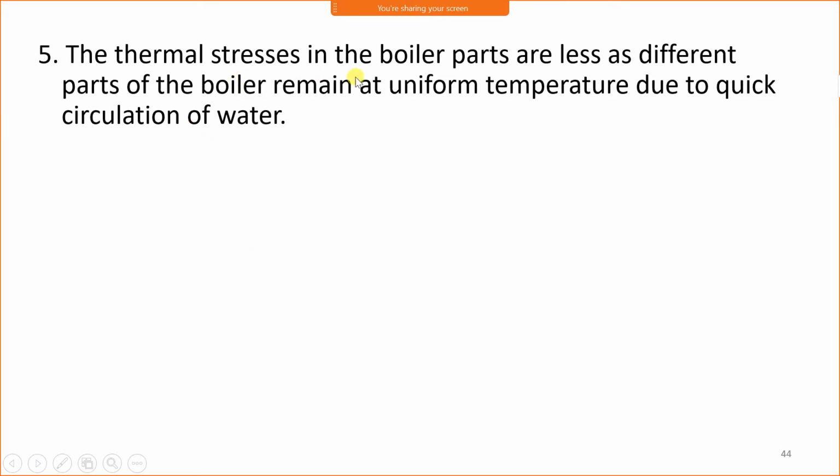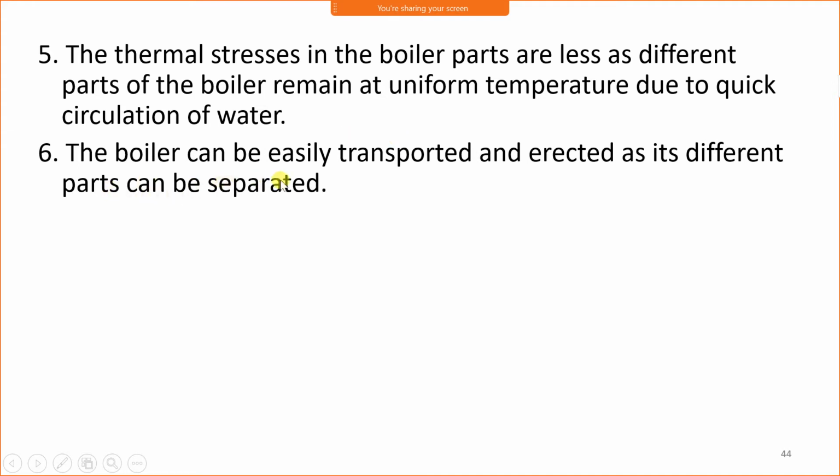The thermal stresses in the boiler parts are less, as different parts of the boiler remain at a constant temperature due to quick circulation of water. Since the rate of circulation of water is very high, the thermal stresses produced should be very low.